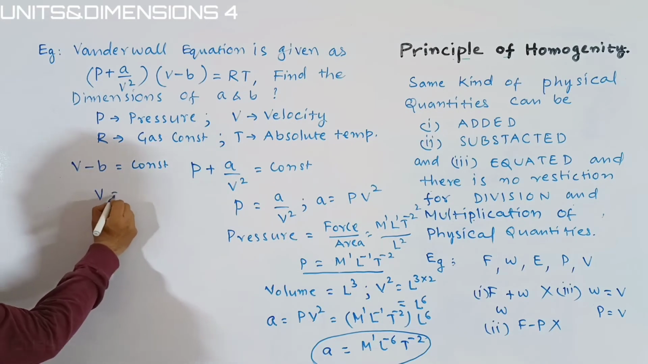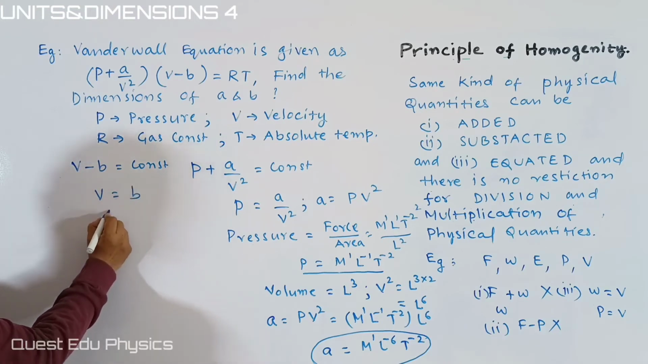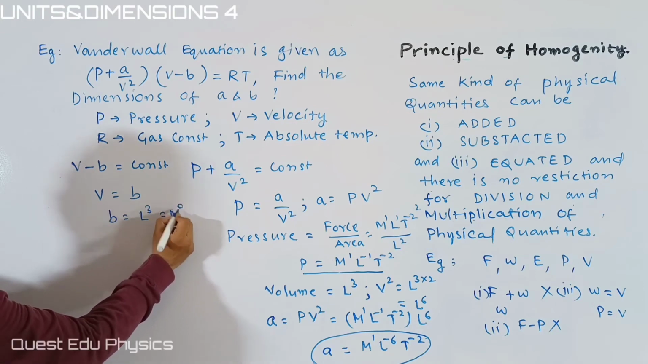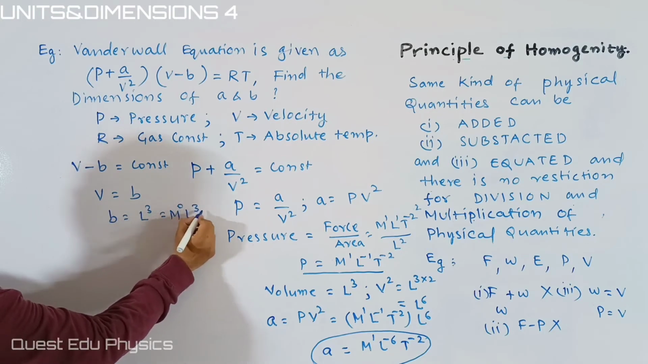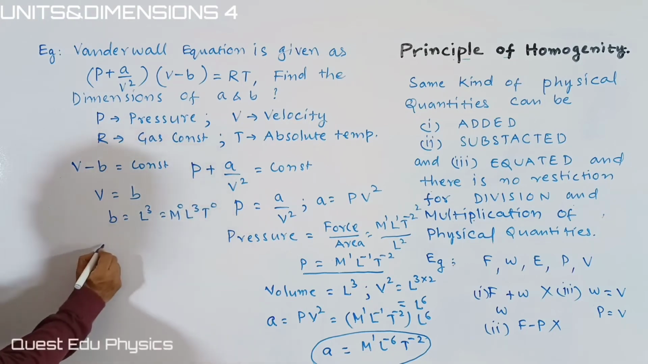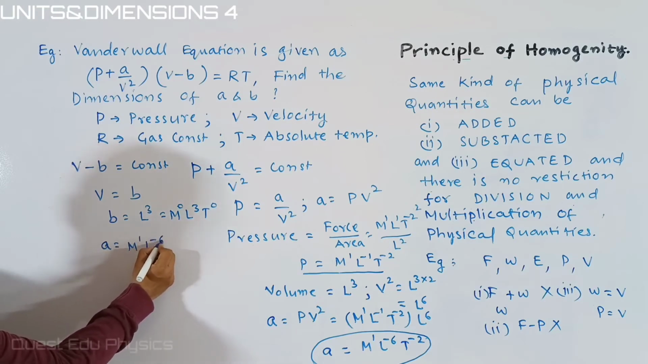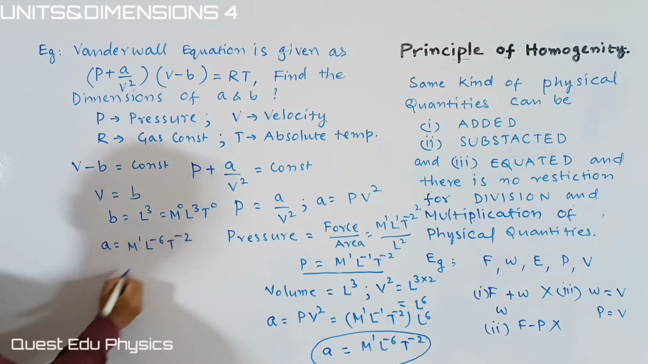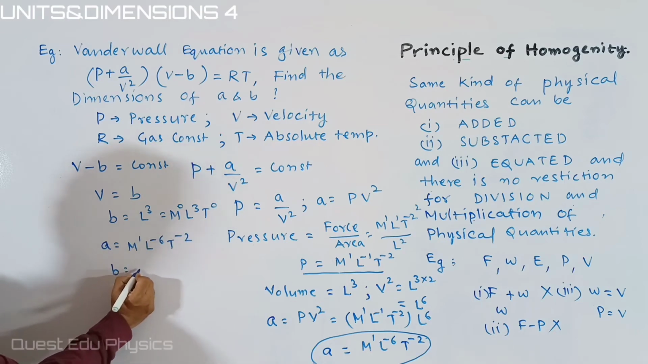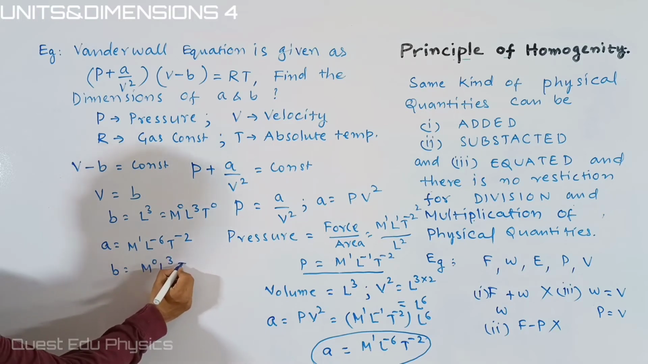Okay, and V is equal to B. Volume is equal to B. Means what? B is equal to L cube, that is M0 L cube T0. In this way, we got A as M1 L to the power of minus 6, T to the power of minus 2, and B is equal to M0 L cube T0.